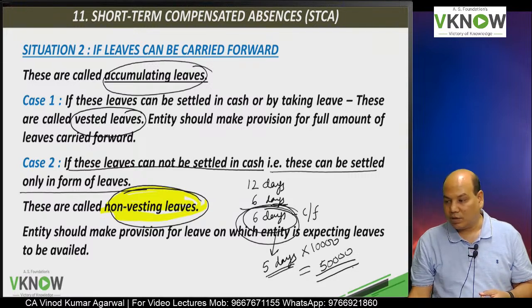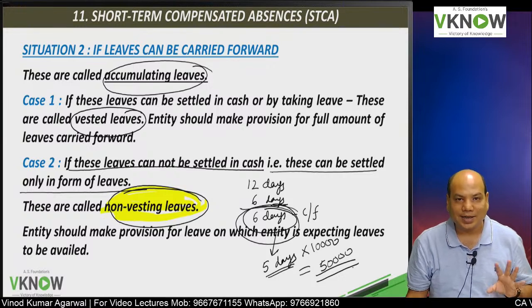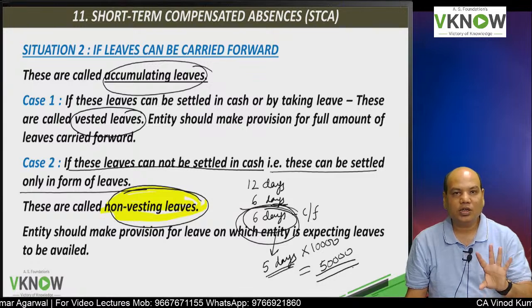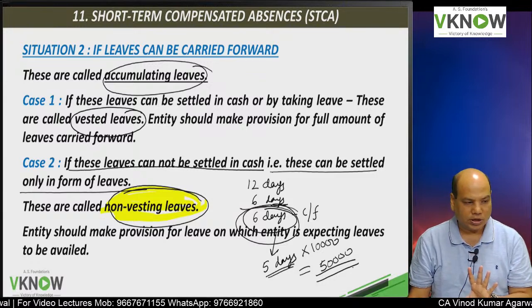Then the student will have a question, what if he takes more than 5 days? What if he takes less than 5 days? That is called change in estimate, and it will automatically get adjusted in the profit and loss account.